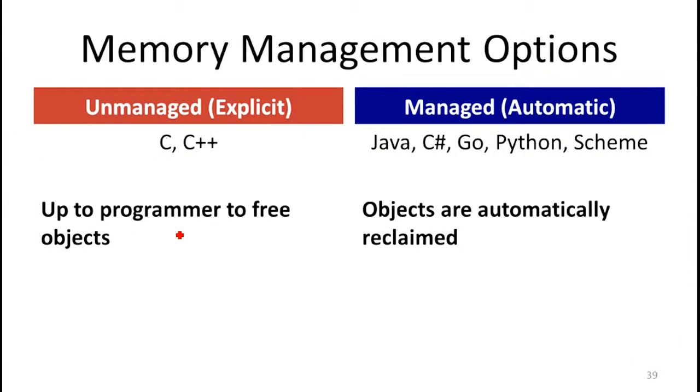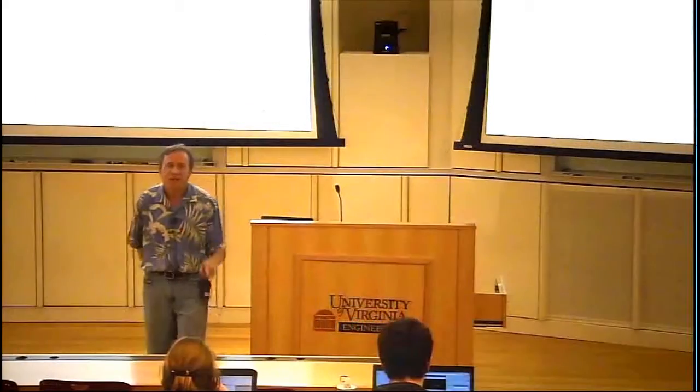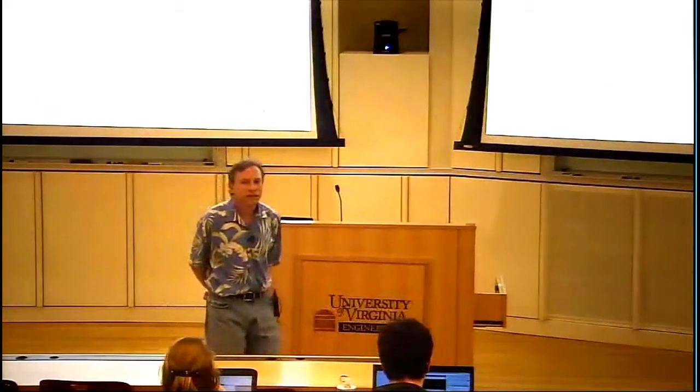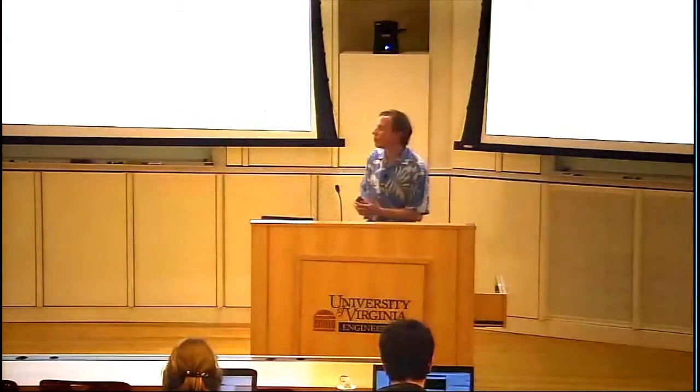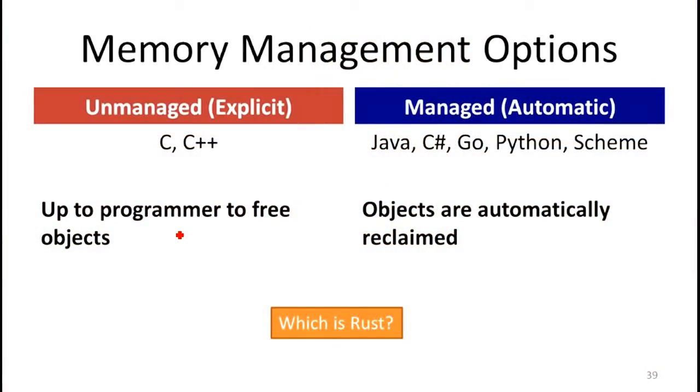Let's get back to our two options. So we said we have these two kinds of memory management. We have unmanaged explicit, like C and C++, where it's up to the programmer to explicitly deallocate objects using free. And we have managed, where objects are automatically reclaimed by a reference counter or a garbage collector. What is Rust? Good. So it really doesn't fit into either of these the way they're traditionally defined. It's either giving you the best of both or the worst of both, depending on your perspective.